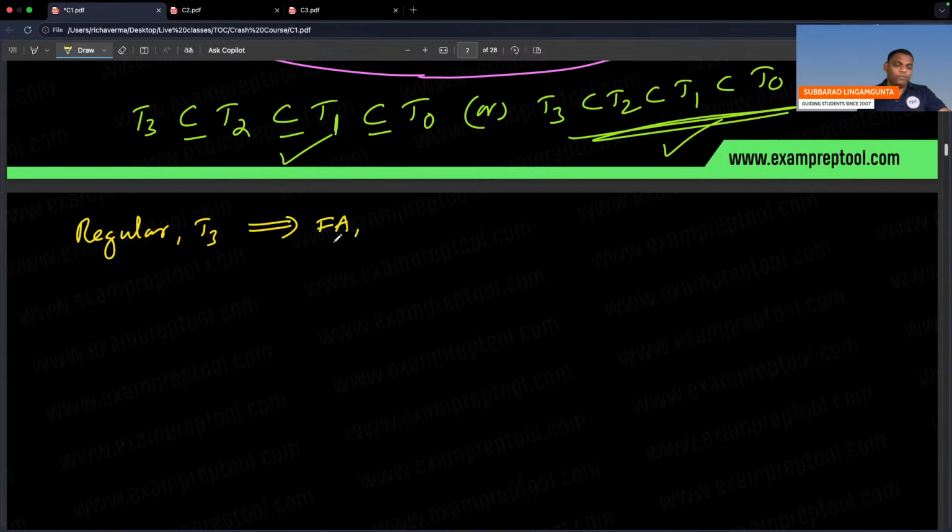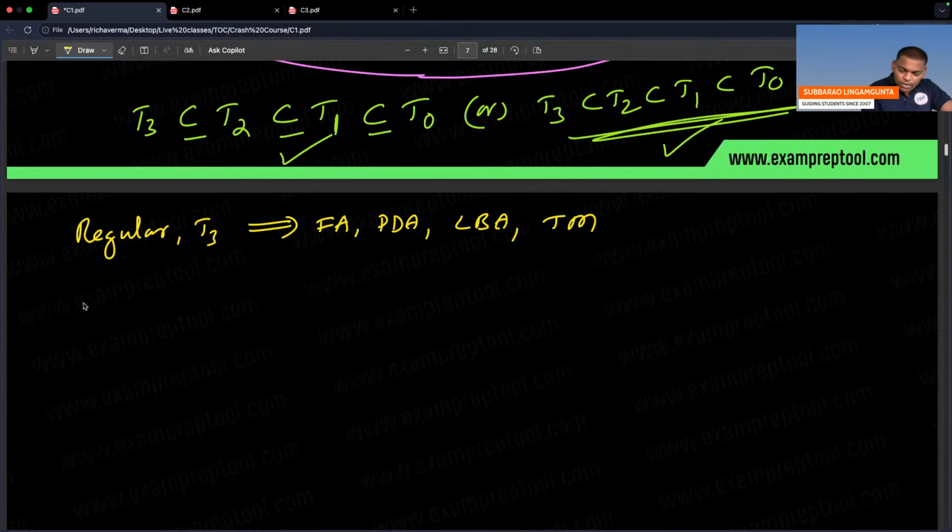Among all the automata, finite automata is the smaller one. Remember, if a smaller machine accepts, then bigger ones will also accept. So PDA also will accept, LBA also will accept, Turing machine also will accept.